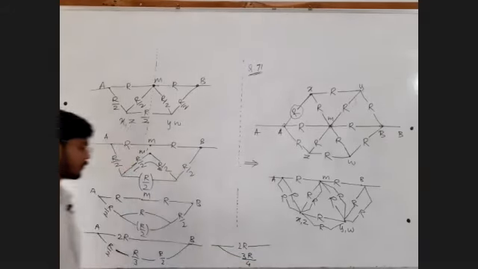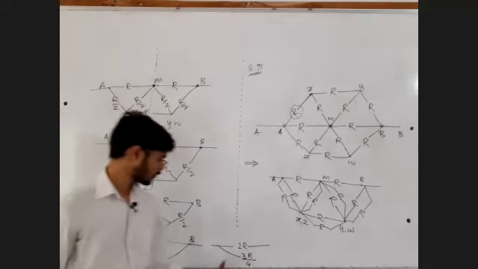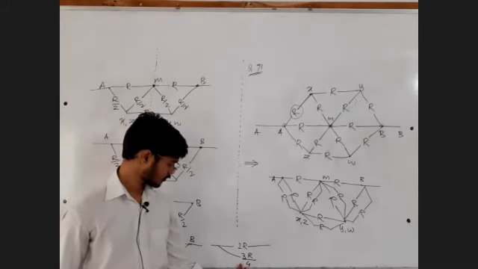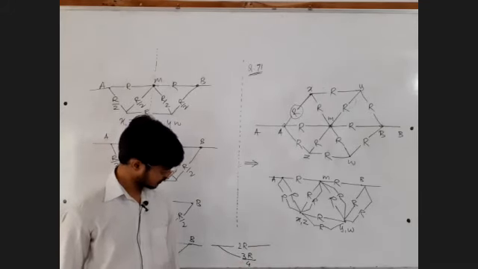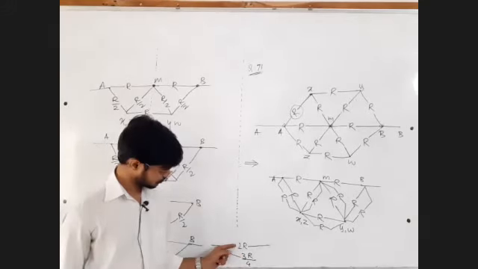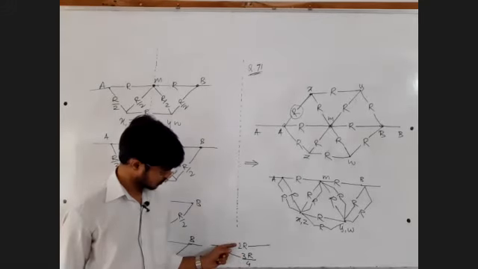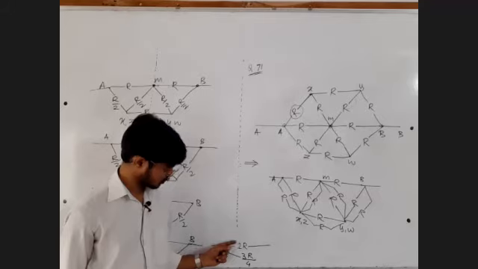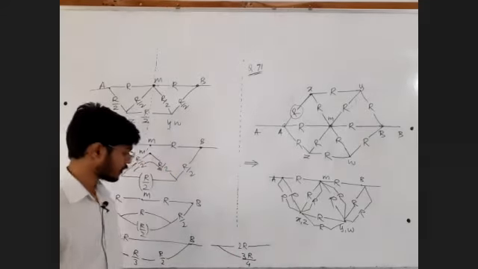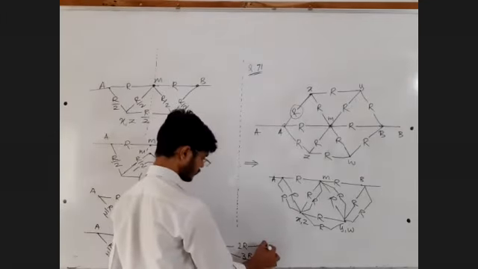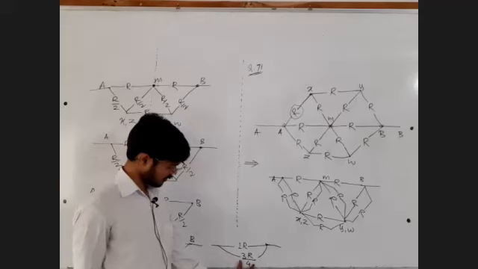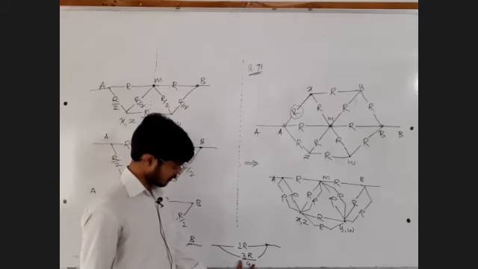3R upon 4. So this is what? I think this is 4, then 3 upon 2. This is R and 6R in parallel. If you can call this X, multiply it by 6.